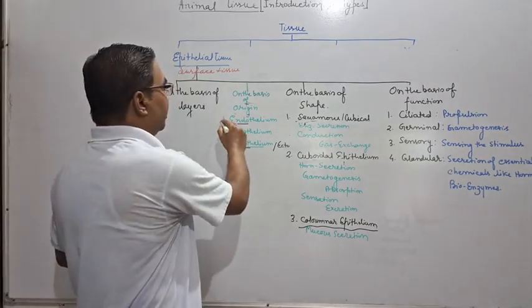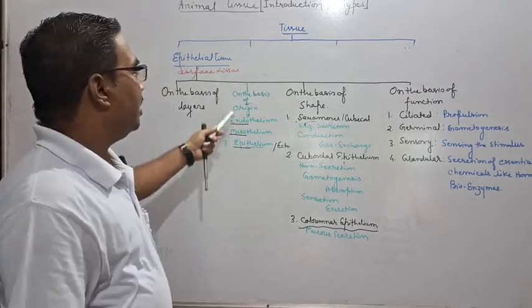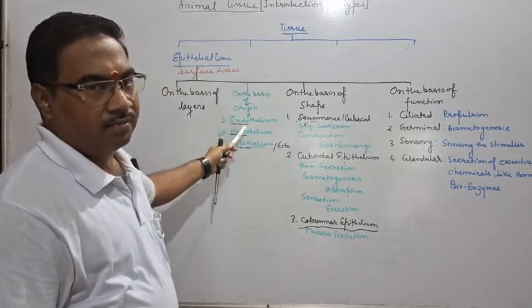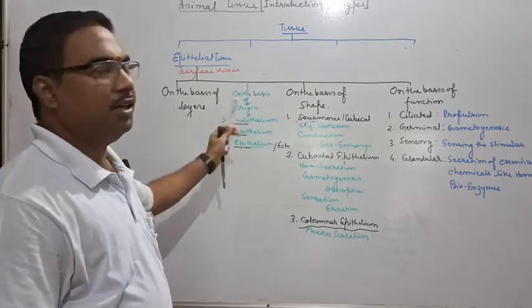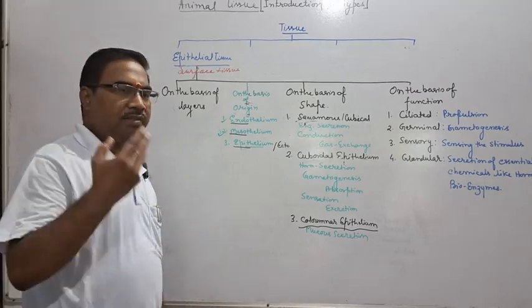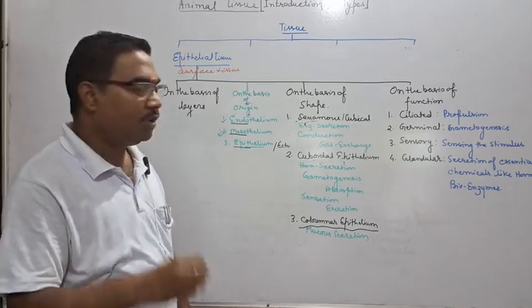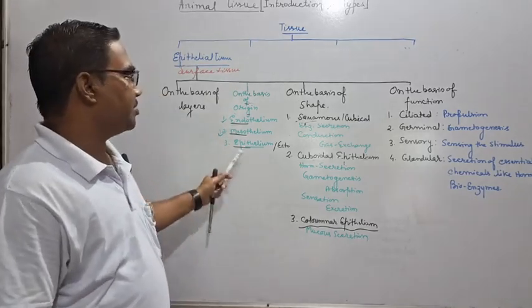The inner germ layer is endoderm. So when the epithelium is formed from endoderm, it is called endoepithelium. So it is very simple to learn. If you know the names of the three germ layers present in the embryo, you can name the three types of epithelium.